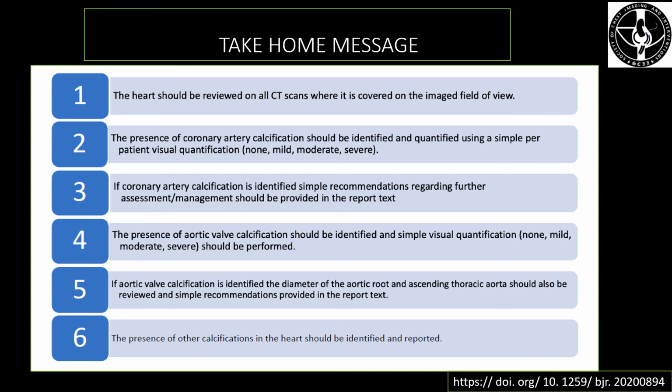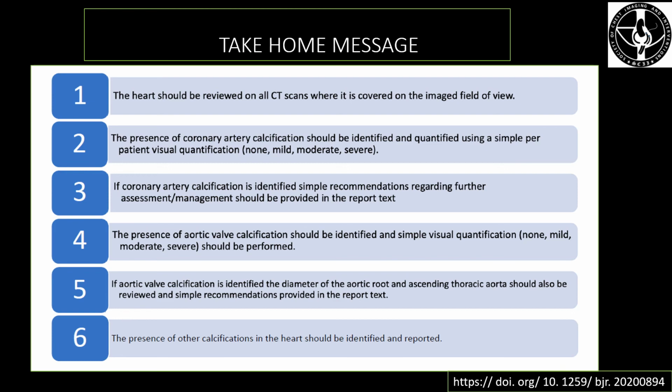And similarly for aortic valve calcification, we have to identify it, then using a simple visual ordinal scoring system we have to provide a severity score from none, mild, moderate to severe. And once we have provided a score, as an additional finding for this aortic valve calcification, we also have to mention aortic root and ascending thoracic aorta diameters, and simple recommendations should be provided in the report text, as we have already seen in the algorithms that have been provided.